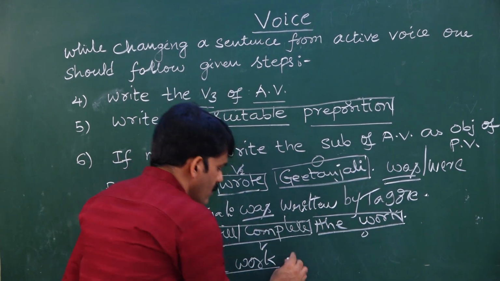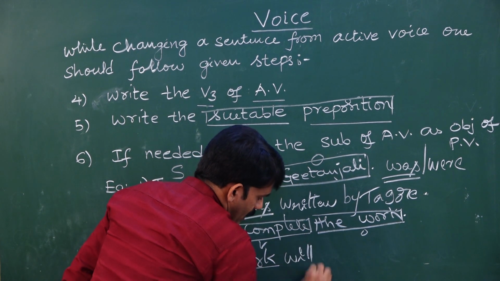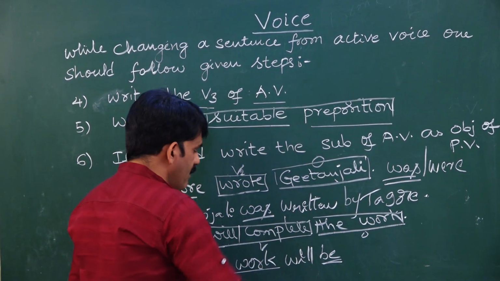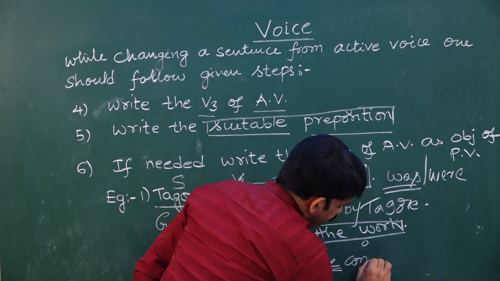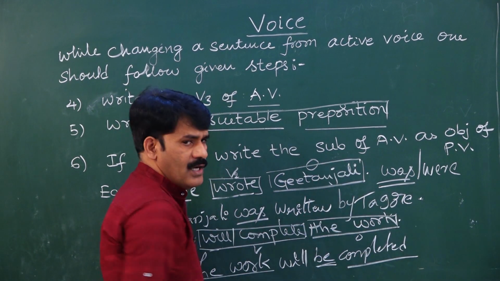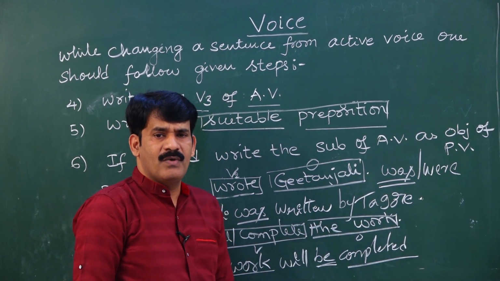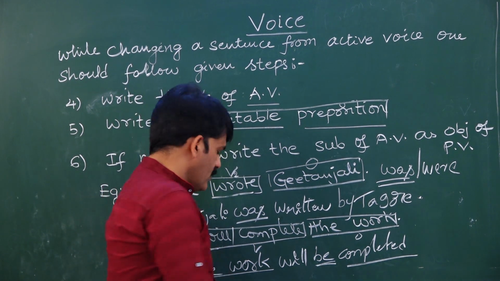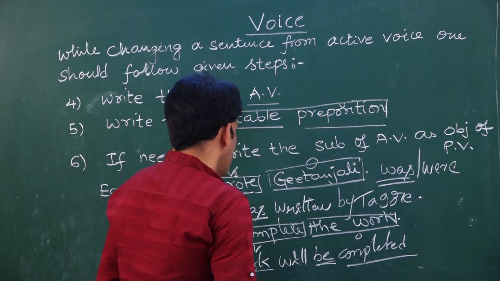So the work will be completed. Completed, because I need to take the third form of the active voice verb. Whatever the verb is in active voice, I need to take the V3 form of it. So the work will be completed.